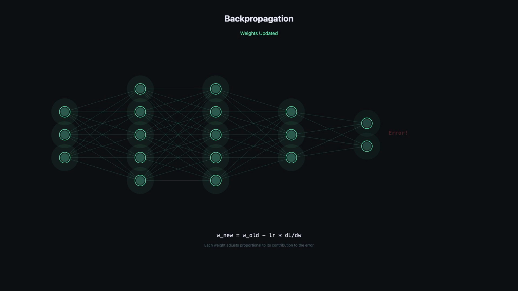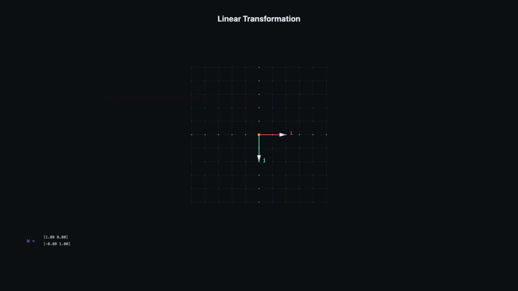Step back for a moment. Every layer is really doing just one thing to the data, applying a transformation to space itself, stretching it, shearing it, rotating it, until what looked tangled in one space becomes separable in another. That's the whole game, bending space until the answer becomes obvious.